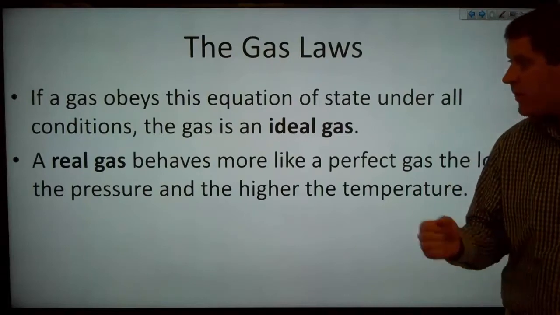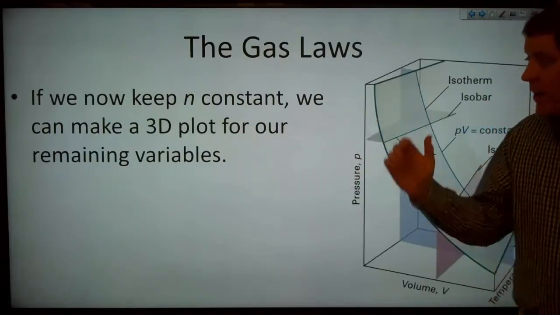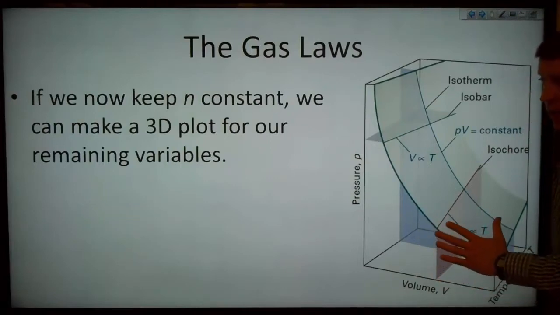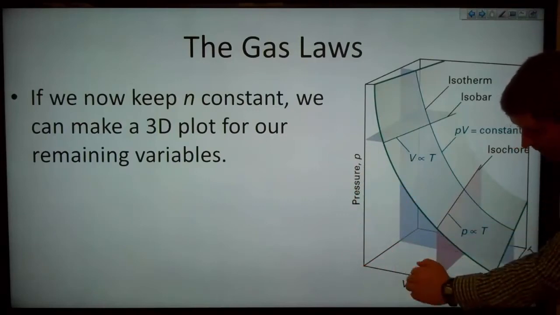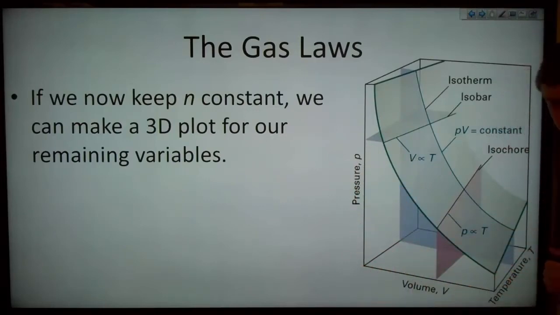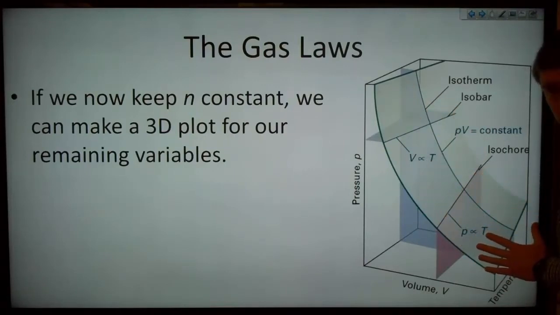So if we now keep the number of moles constant, if we keep n constant, we can then make a three-dimensional plot for our remaining three variables: pressure, volume, and temperature. And so you can see that we've got now a surface here, not just a curve.